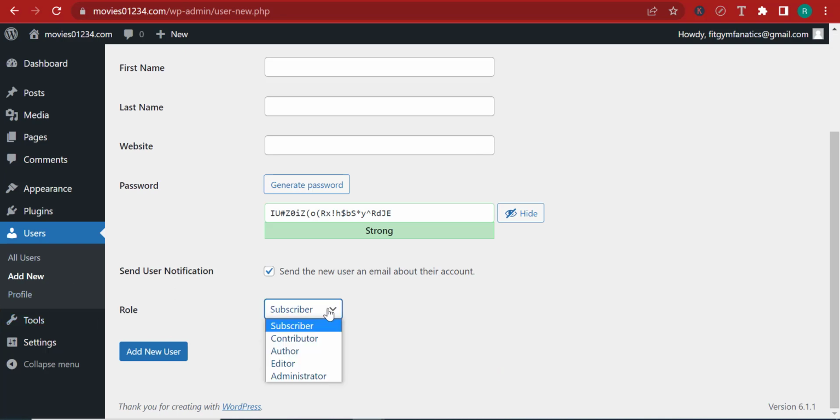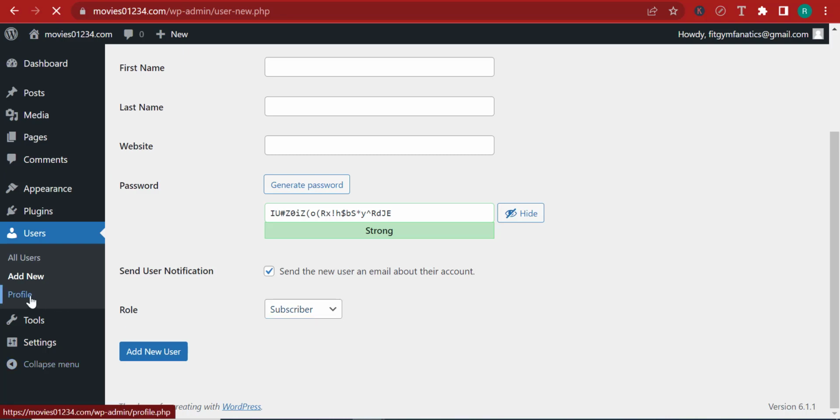So for example here, if somebody is an author or a blogger, someone taking care of writing the content, you can assign the role of editor or author to them, in which case they will only be able to take care of posting stuff and creating posts, but they won't be able to delete pages or do some other stuff. So they won't have all the control that you have because you are the administrator.